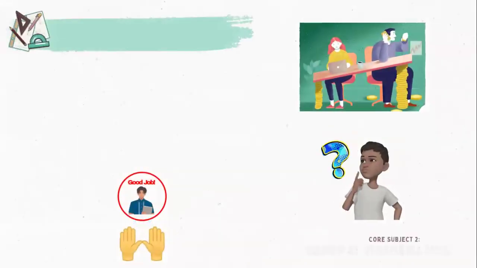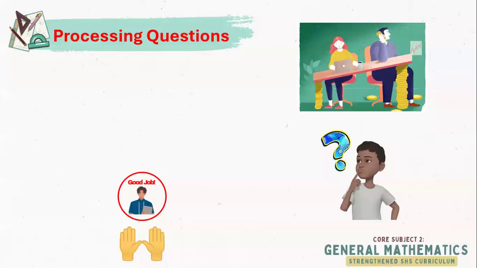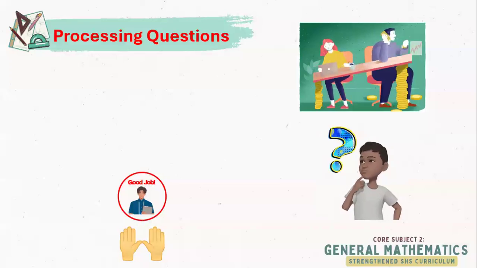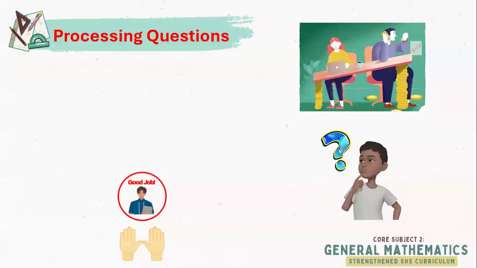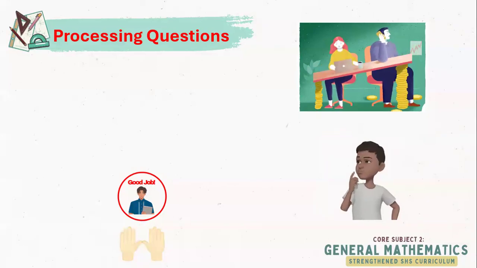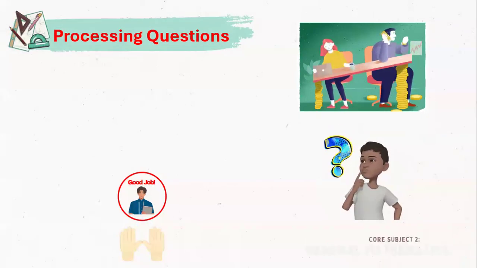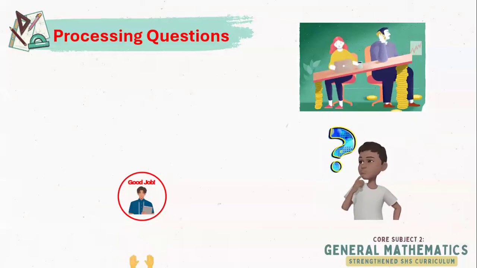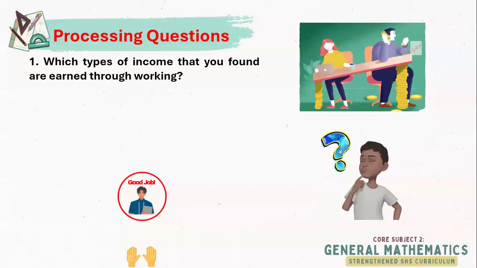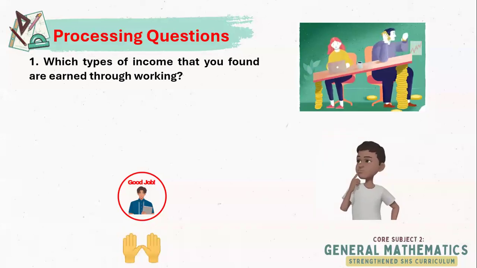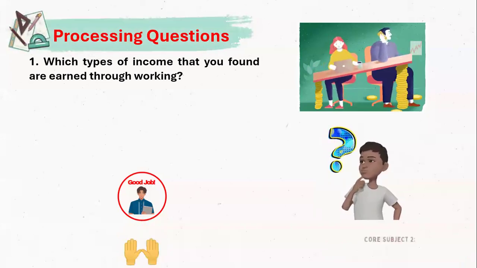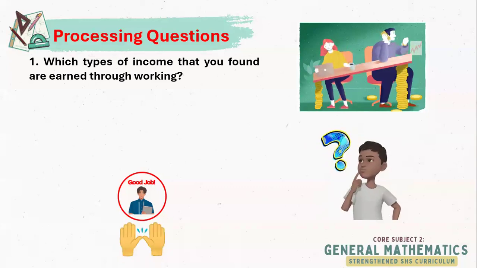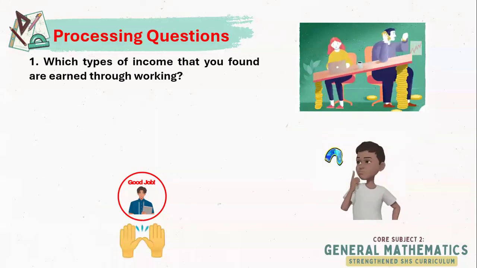Now, let us have processing questions. How many items did you get? Did you get 6 words, 5 words, and so on? Or did you get all of them? Let us continue using those 7 words. Which types of income that you found are earned through working? You could reflect on this question.